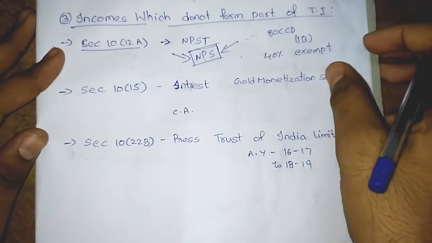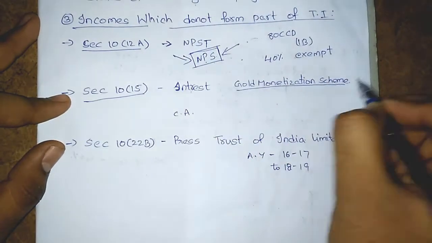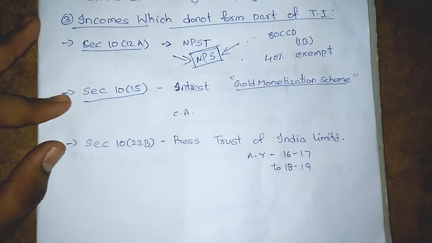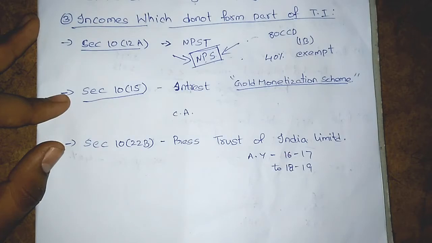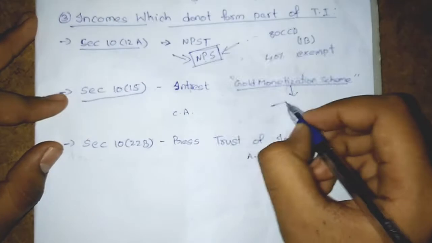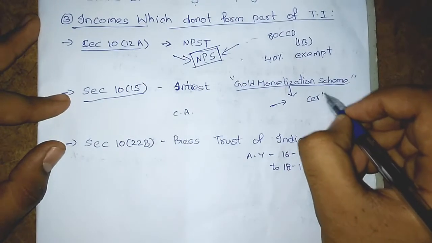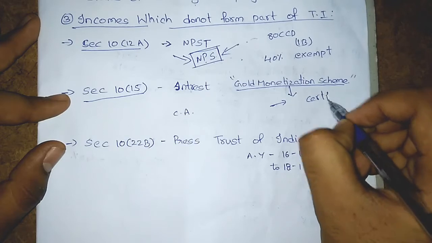Let's move further. Section 10(15), gold monetization scheme. Are we aware it was introduced by Narendra Modi? Under this scheme, if we deposit gold, they give us certificates. These are known as gold monetization certificates.